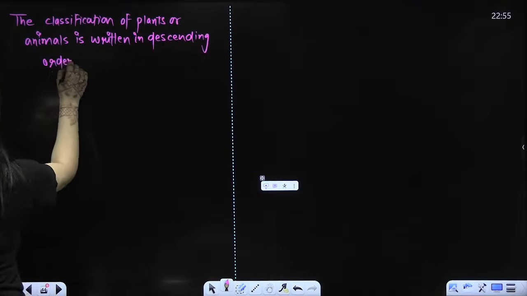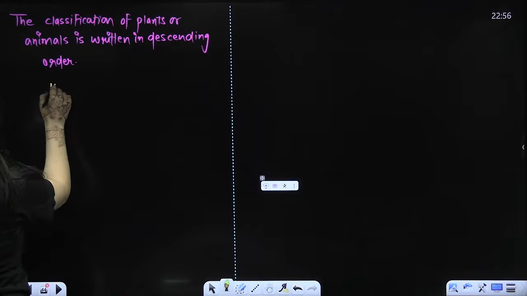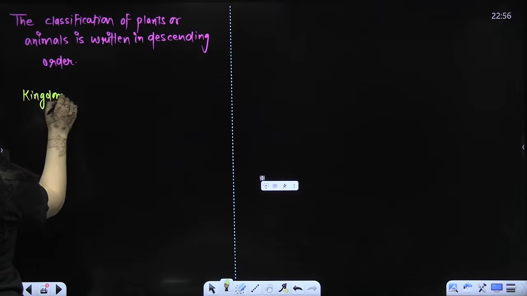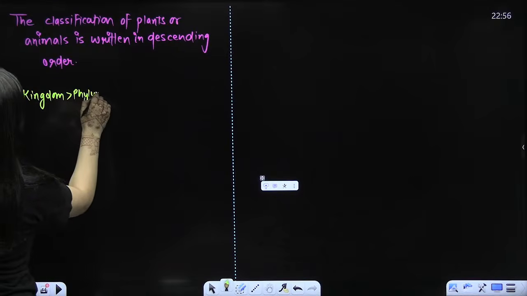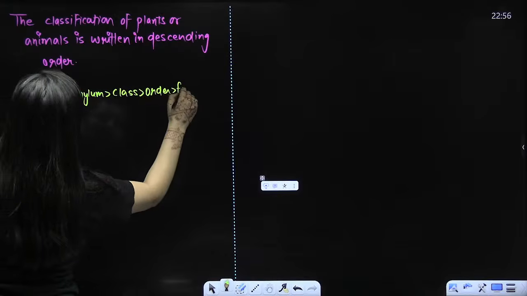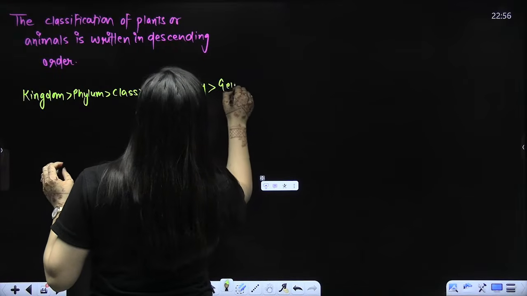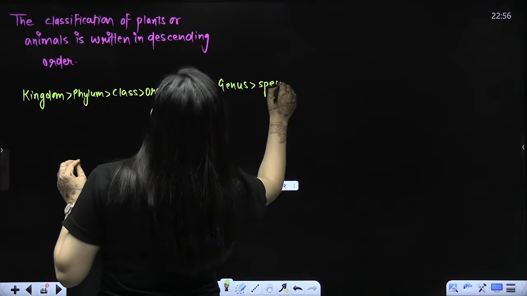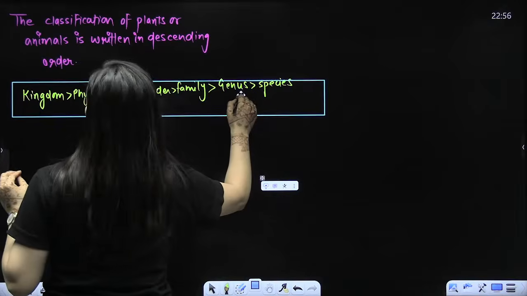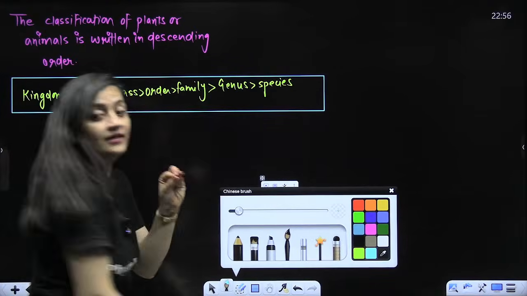Do you understand descending order? The bigger one will be first. So this is the descending order: kingdom, then phylum, class, order, family, genus, or species. That's how you are going to write it mainly. Now understand one more thing and the most common mistake.